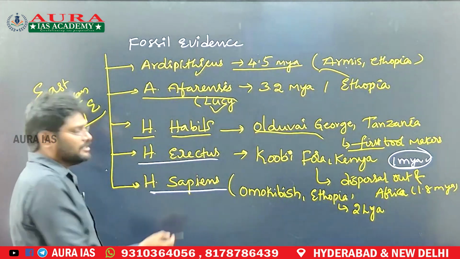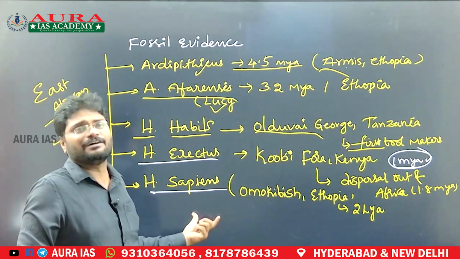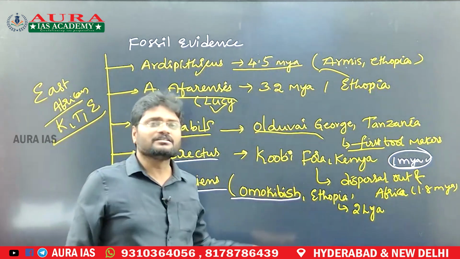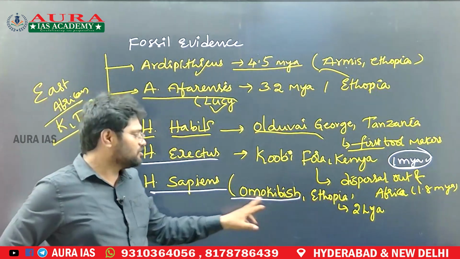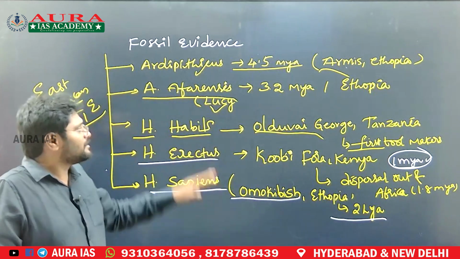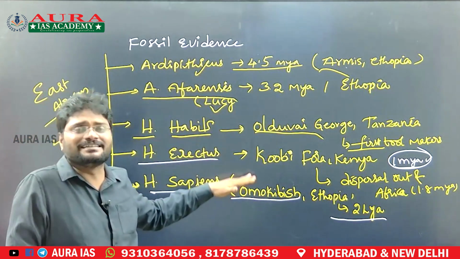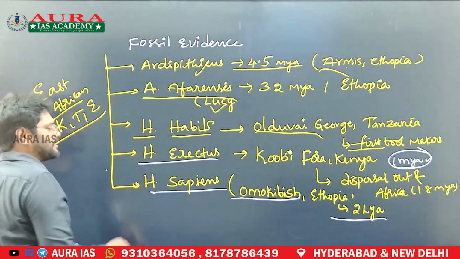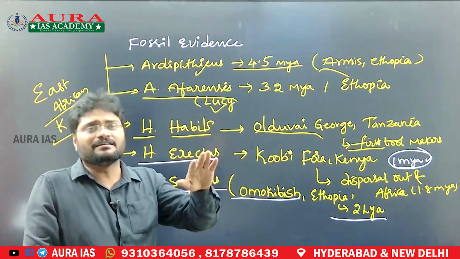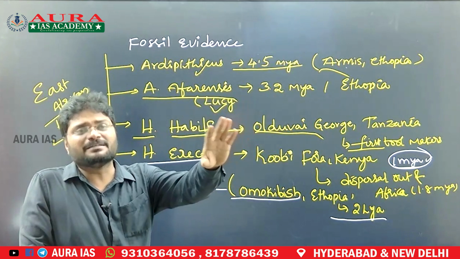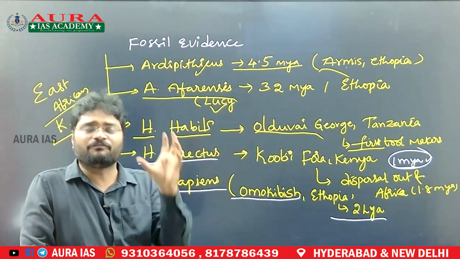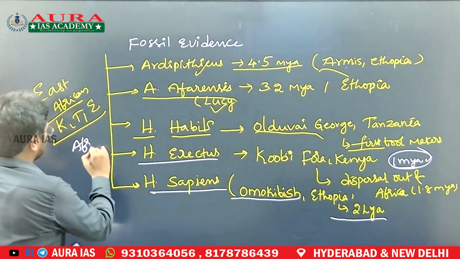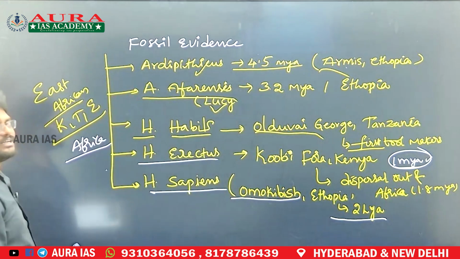Homo sapiens earliest evolved in Africa itself. The evidence comes from Omo Kibish, again found in Ethiopia, and these fossils date to 2 lakh years ago. That means all the fossils, sequentially ranging from 5 million years ago to 2 lakh years ago, were found in Africa. In the rest of the continents, only Erectus and later Homo sapiens appear. The earliest fossils were not found there, which indicates that the genus Homo first evolved in Africa. So these are the fossil evidences you have to write.